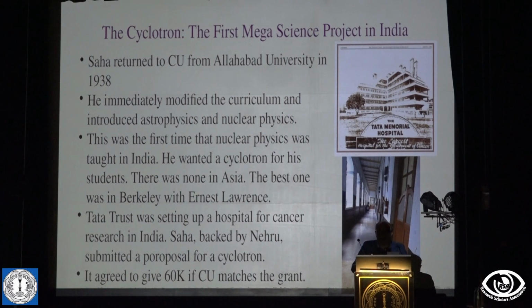So where to get the money? The Tatas were establishing the Tata Memorial Hospital in Bombay for cancer research at that time. So he applied to the Sir Dorabji Tata Trust for money. That application is missing, but from the Calcutta University documents, what we have found is that he asked for something like 1,20,000. And the Tatas said, okay, we'll give 60,000 if Calcutta University matches the grant.